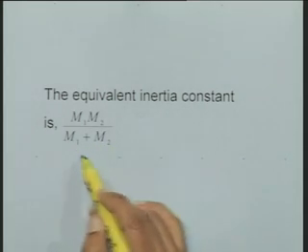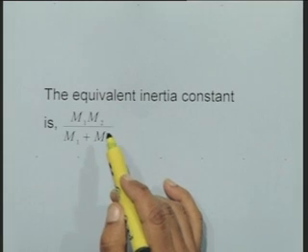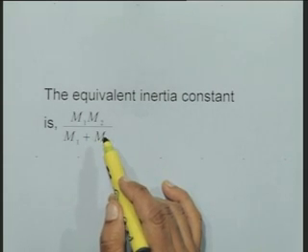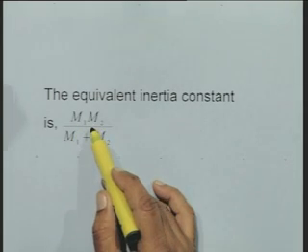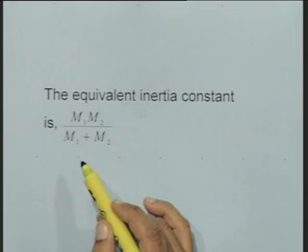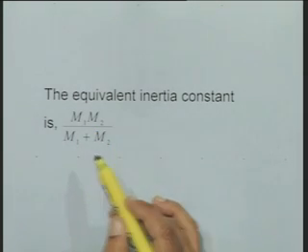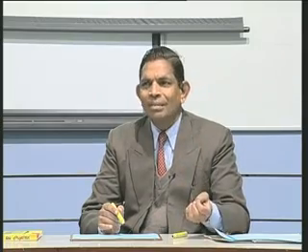Just as an example, let us say m1 is 5 and m2 is 50. What will be the resultant? It is going to be less than 5, but closer to 5, not closer to 50. Therefore, the equivalent machine will have an inertia which is less than the inertia of the machine which has the smaller inertia constant.